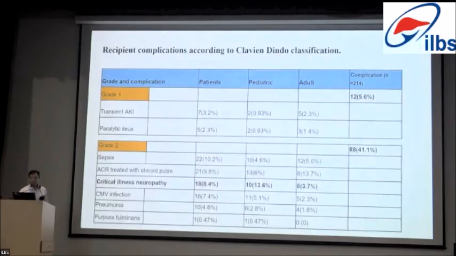Coming to complications in recipients, grade 1 complication was seen in 5.6% of the patients, grade 2 complication in 41% of the patients, among which the most common complications are sepsis and acute cellular rejection. One of the important things we should highlight in our setting is critical illness neuropathy, which is seen in approximately 13% of the patients in pediatric and 4% of the patients in adult patients. And this is because of pre-op mechanical ventilation and ICU stay, and subsequently a delayed awakening in those patients, having critical illness neuropathy.